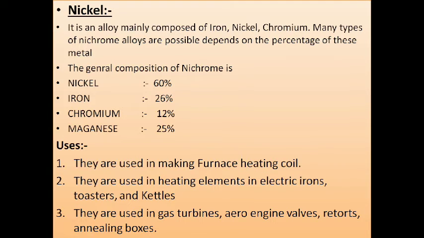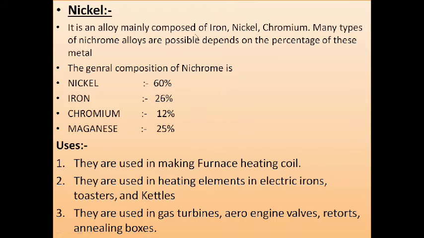The first ferrous alloy we discuss is nichrome.